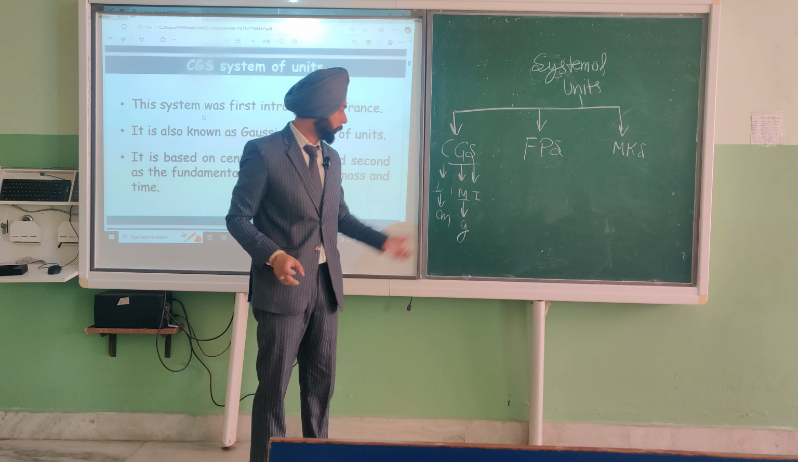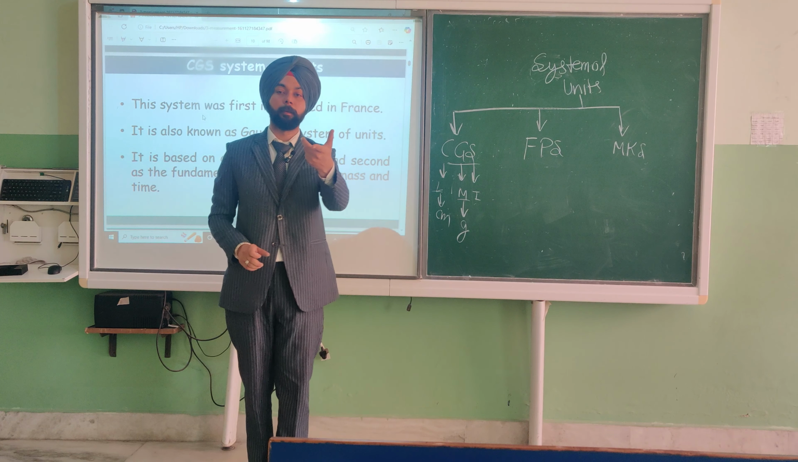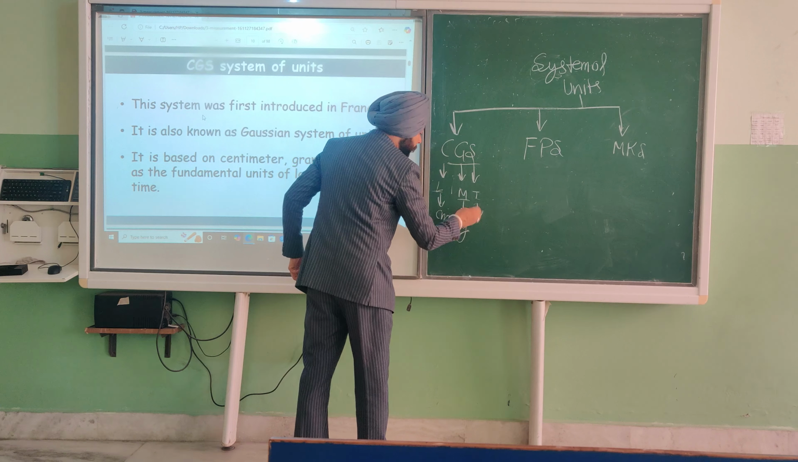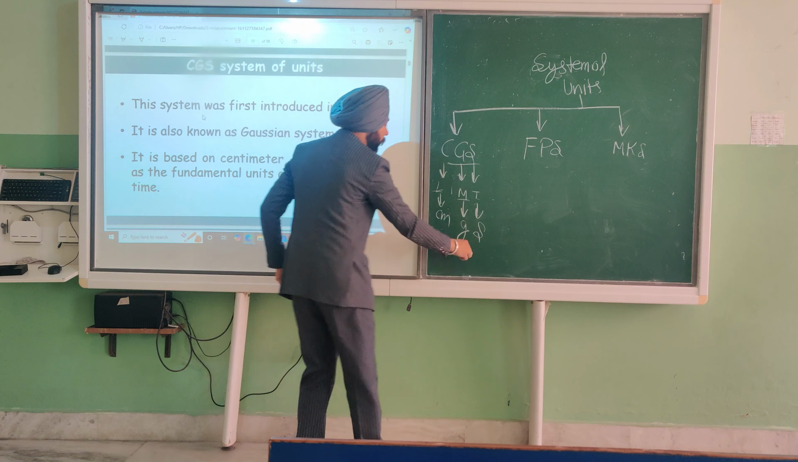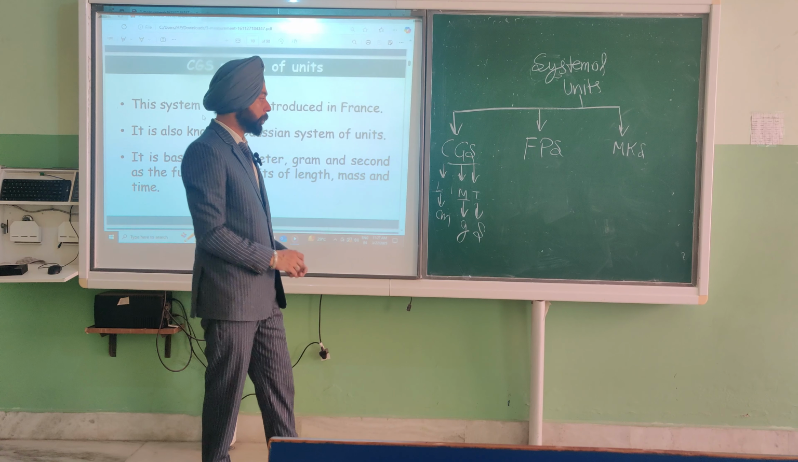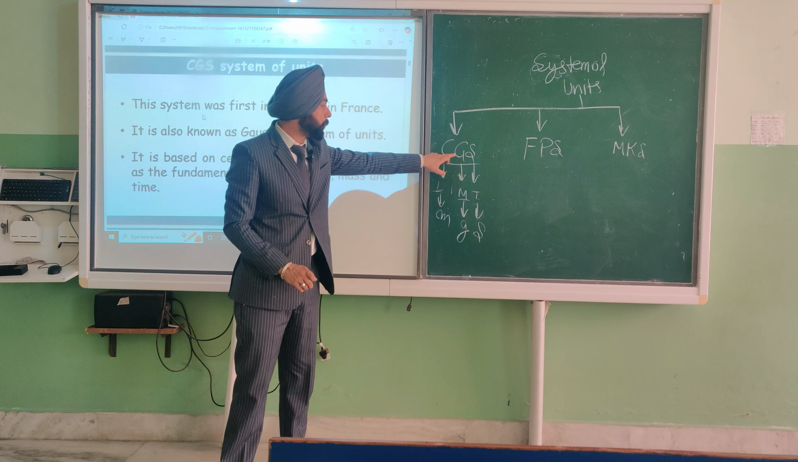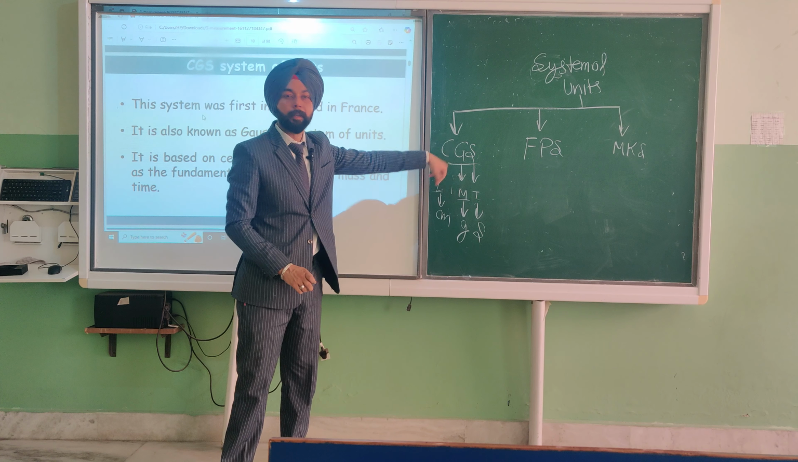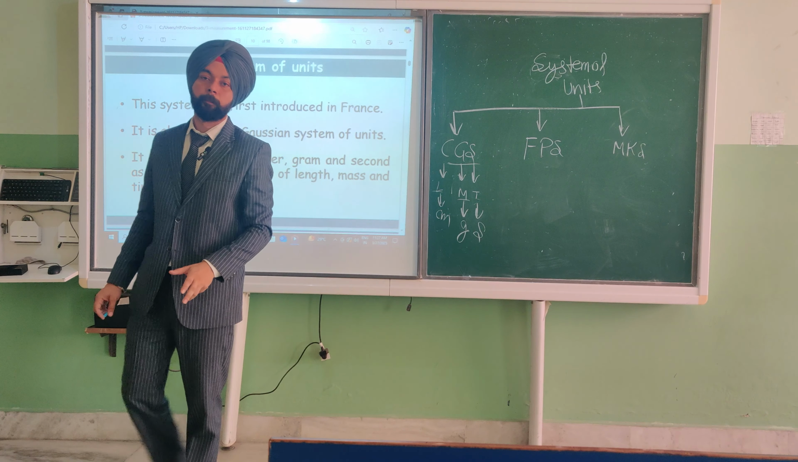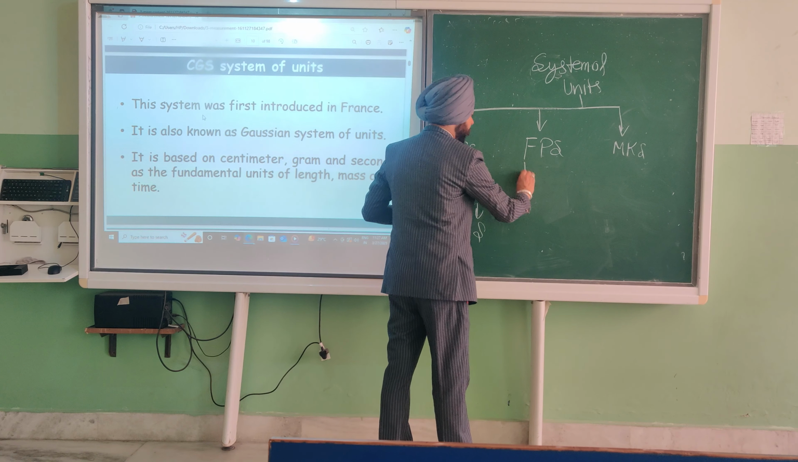For the measurement, these three things are very important for measuring anything. T is the time, S stands for second. I hope you understood. CGS: C for centimeter for measuring the length, G for gram for measuring the mass, S for second for measuring the time. And now next thing is the FPS.